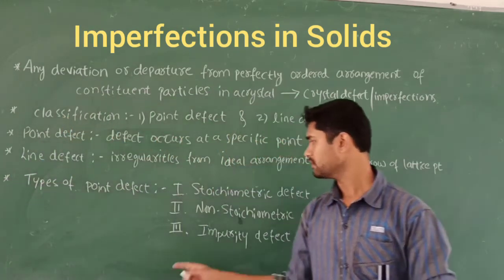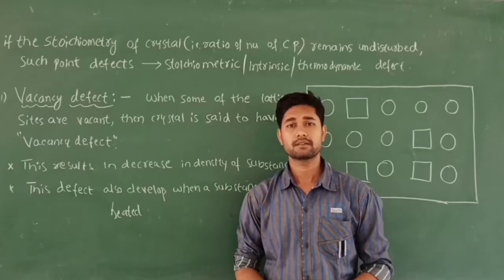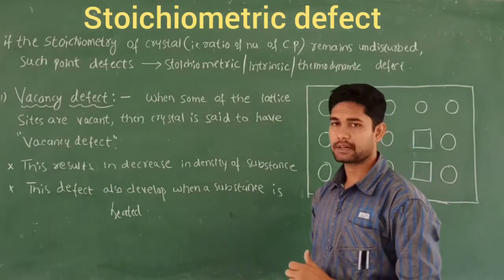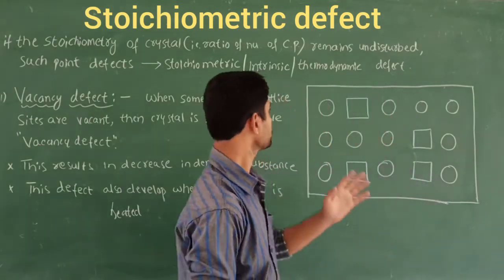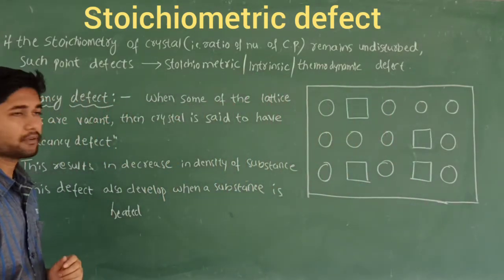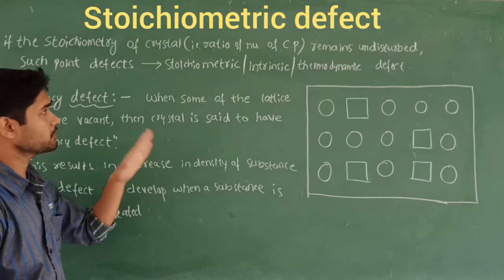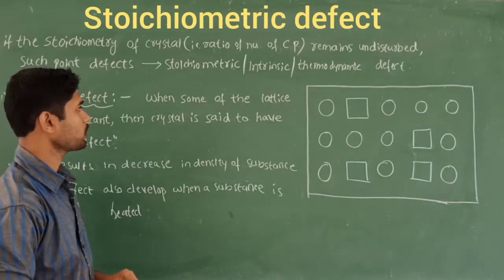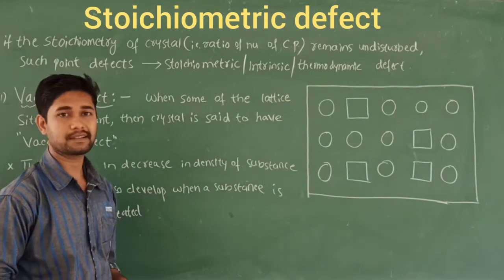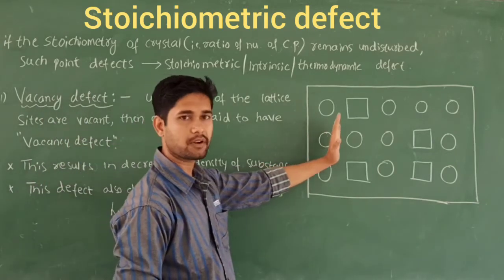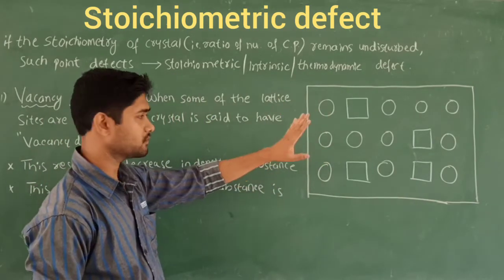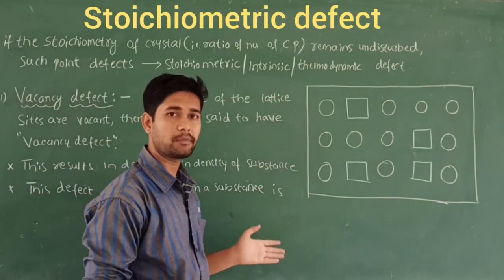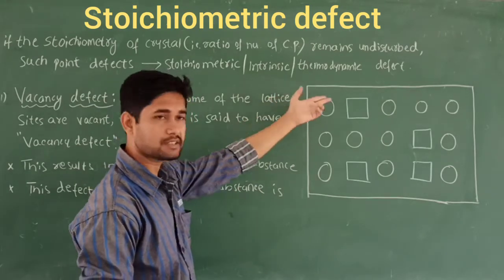The first one is the stoichiometric defect. Let us see the definition. If the stoichiometry of the crystal, that is the ratio of the number of constituent particles, remains undisturbed, such point defects we call stoichiometric, thermodynamic or intrinsic defects. Let's see this figure to understand. According to stoichiometric defects, the ratios of the constituent particles are unaffected, that is, undisturbed.